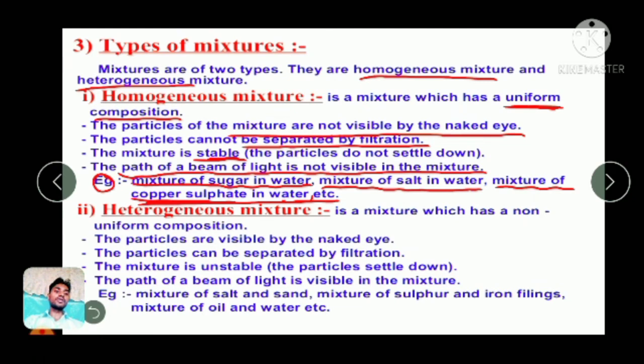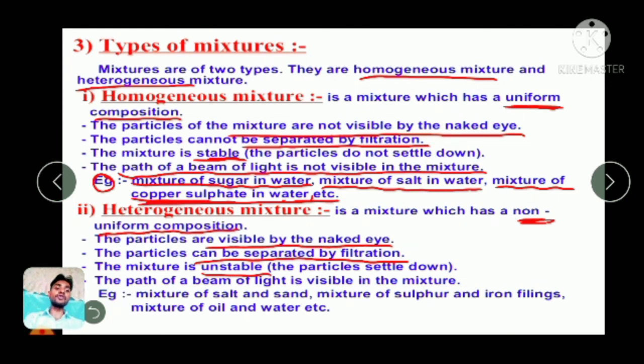Now the second one we really need to discuss is completely opposite of homogeneous. If you remember the properties of homogeneous, you can write them for a heterogeneous mixture too, but you have to make them the opposite. A heterogeneous mixture has a non-uniform composition, and the particles can be seen by the naked eye. It can be separated by filtration.